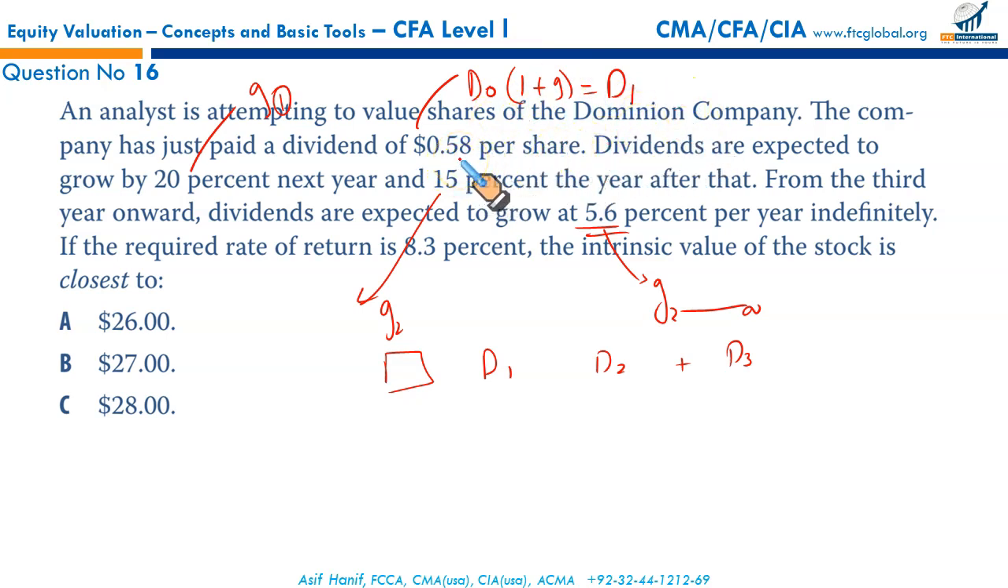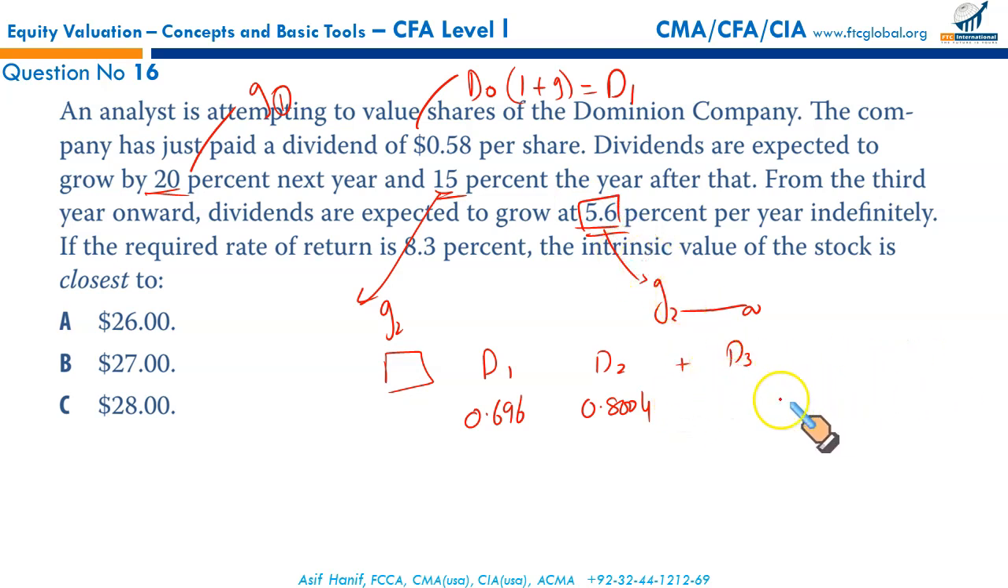So 0.58 into 1.2, as the first year's growth rate is 20%. You will write 0.58 multiplied by 1.20. That gives you 0.696. Then next year, this dividend will grow at the rate of 15%, which means it will be 0.8004. Now, gentlemen, this D2 will grow at the rate of 5.6%, and this growth rate will go on